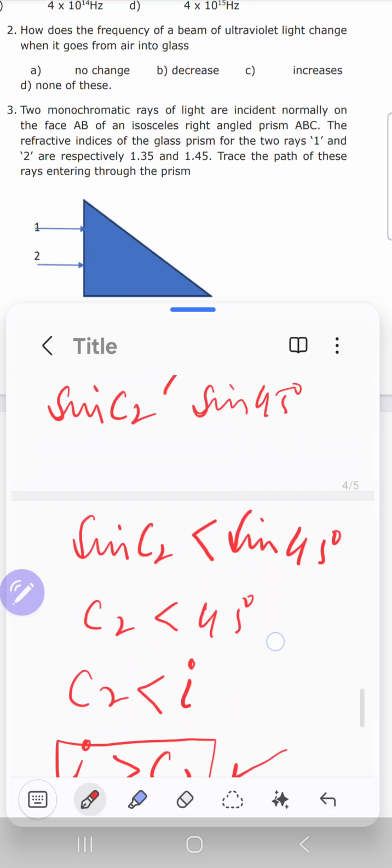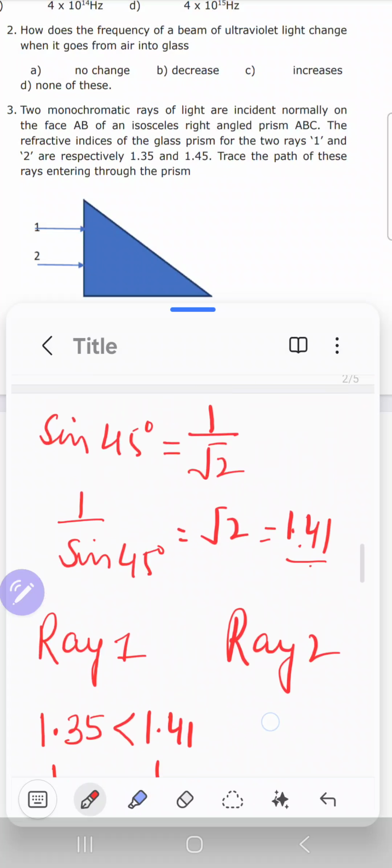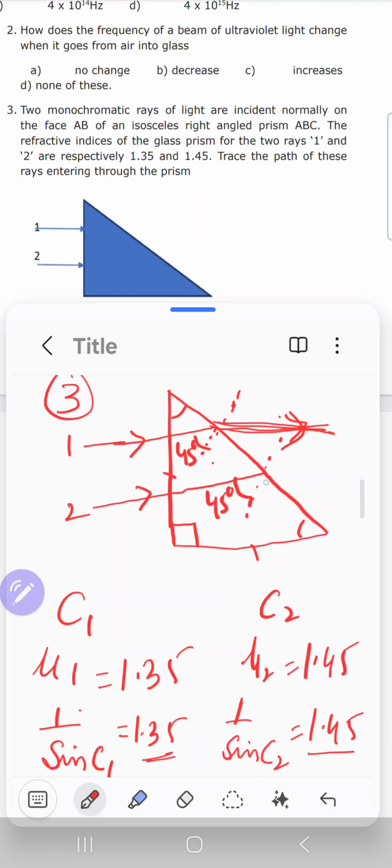So ray number 2 will suffer total internal reflection. So in this way, if this is 45, the angle of reflection will also be 45. So this is the path of ray number 2.